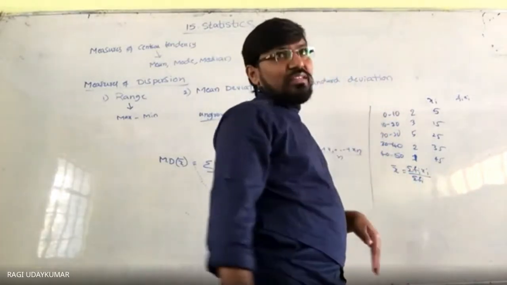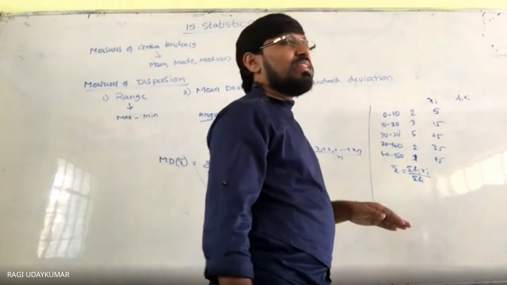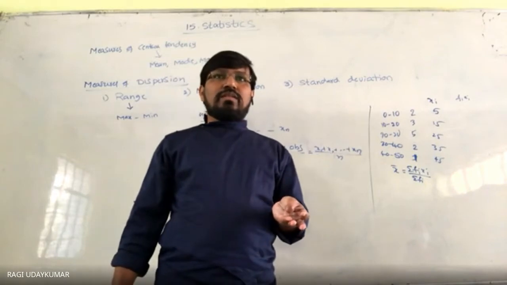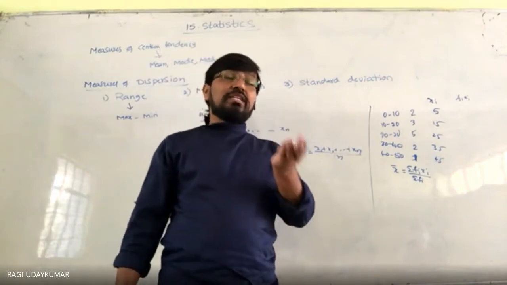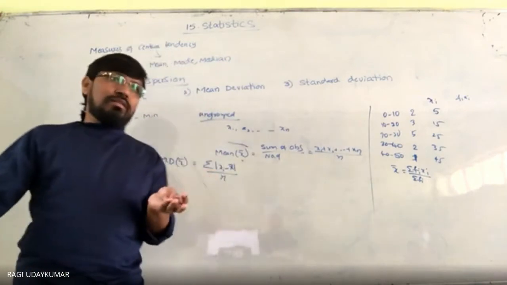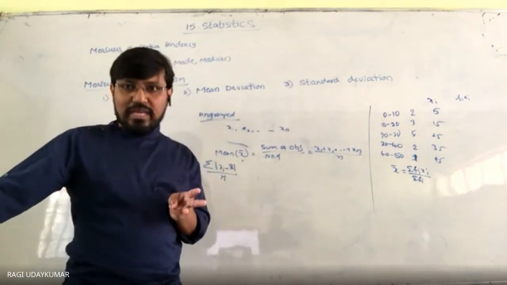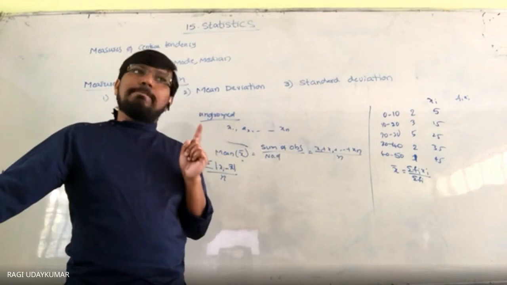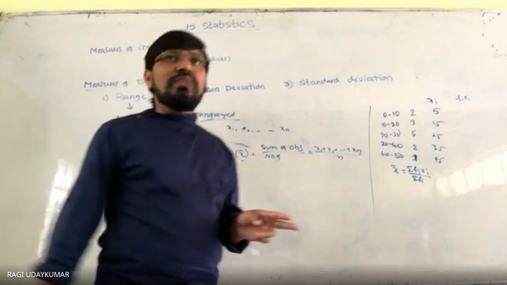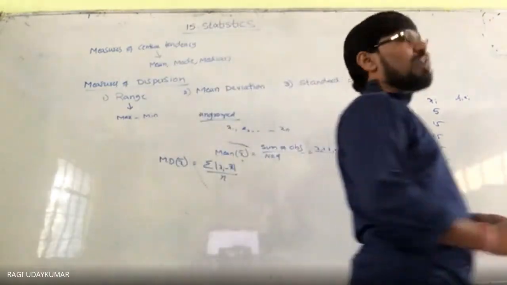This is the direct method. Three methods you are going to have to find the mean. One is the direct method. Second one is the assumed mean method, and we are going to solve problems on it.